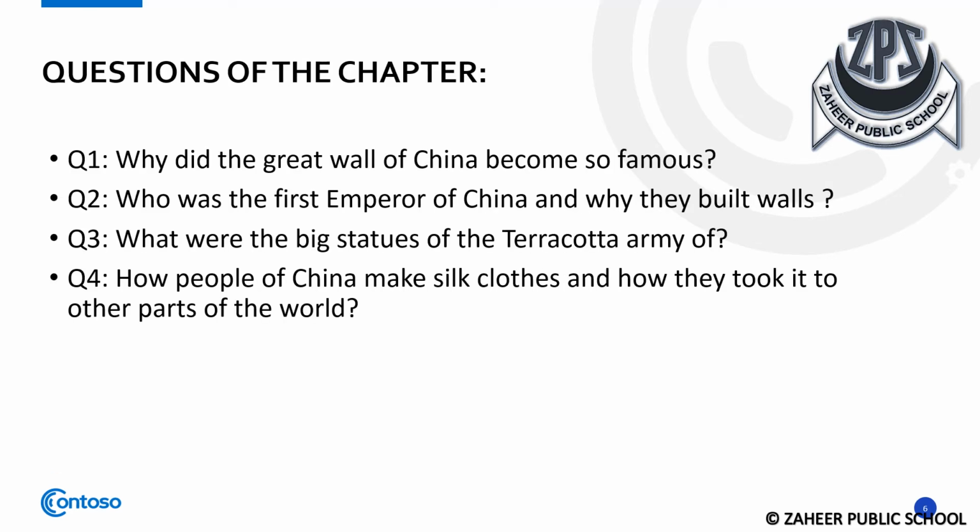Copy down these questions in your notebook and answer them on your own. In the first question, you have to write down: why did the Great Wall of China become so famous? The reason for the Great Wall of China becoming so famous. In the second question, you have to answer who was the first emperor of China, the name of that emperor, and why they built walls. You have to answer why they built walls around their land. In the third question, what were the big statues of the Terracotta Army of? You have to mention the name of the big statues of the Terracotta Army. In the last question, how did the people of China make silk clothes and how did they take it to other parts of the world?